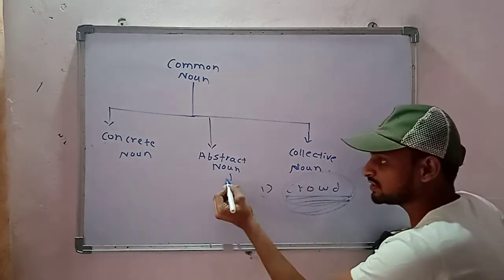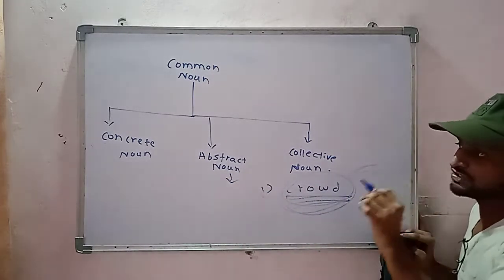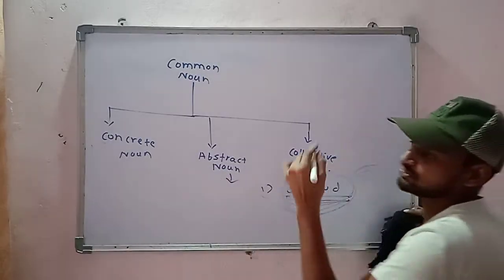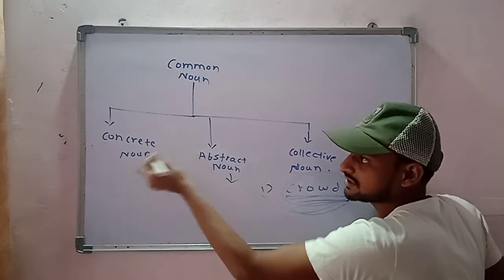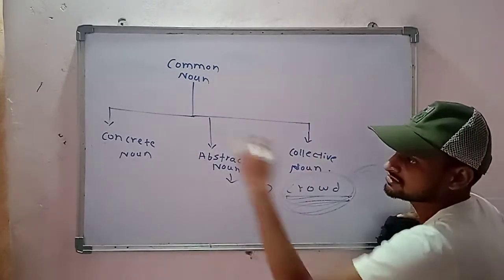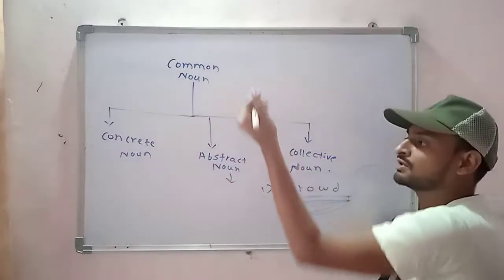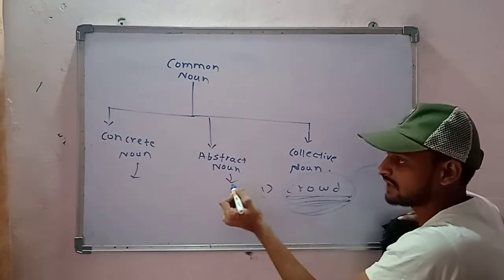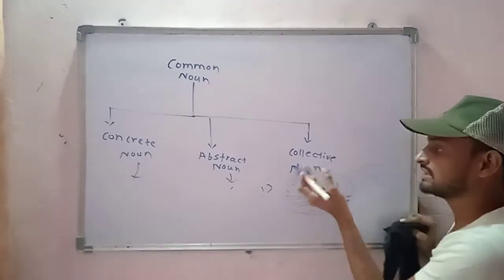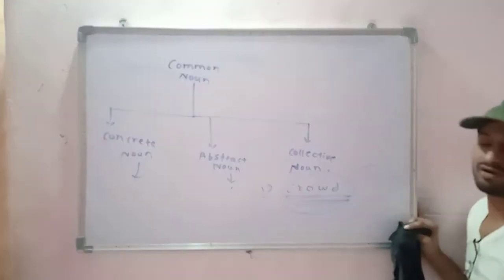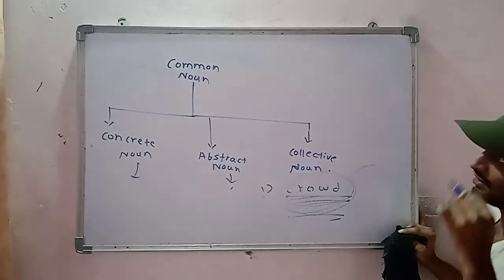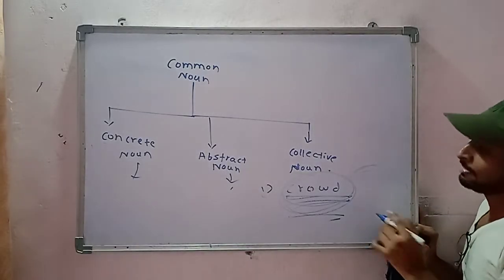So the words which indicate the collection of things will come under the collective noun. Words which show feelings and ideas, which you cannot actually touch or see, will come under the abstract noun, and those which you can actually touch or see will come under the concrete noun. All these subtypes come under the common noun. Whatever the concrete noun is, it will come under the common noun. Abstract noun will also come under the common noun, and this collective noun will also come under the common noun.